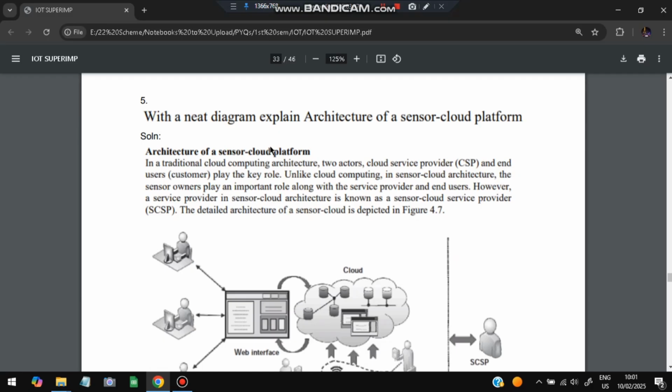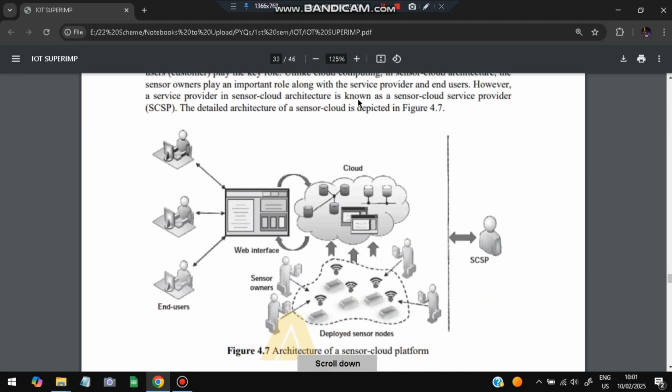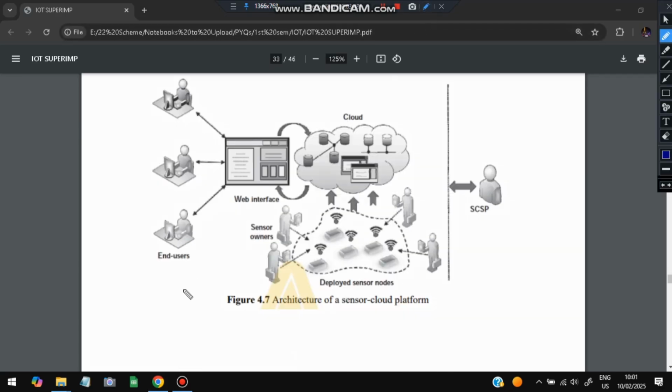Moving on to the next one, we have: with a neat diagram explain the architecture of sensor cloud platform. Okay, sensor cloud platform. This is the same as a cloud platform only, but sensors are included in it. Okay, so there are three layers. End user layer. End users are the ones who are using it, and they will have a web interface through which they will be accessing the cloud. And along with the cloud data, there will be sensor data also, which will be inserted into the cloud. And these are the sensor owners who handle this data. And the whole management is done by the SCSP, which manages the sensor cloud platform.